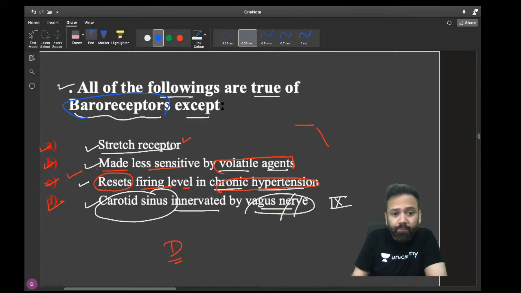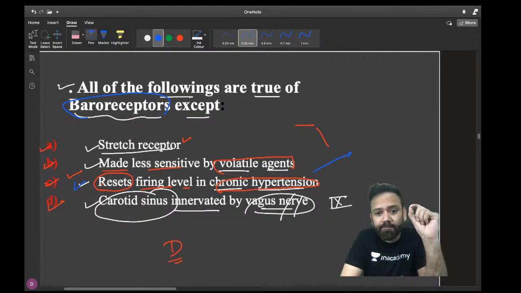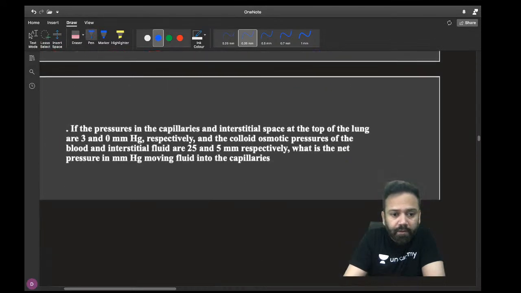This point is very important. Please note this down in your notebook, along with all the points, including that the firing level can be reset when there is chronic hypertension. Okay. Now next question.